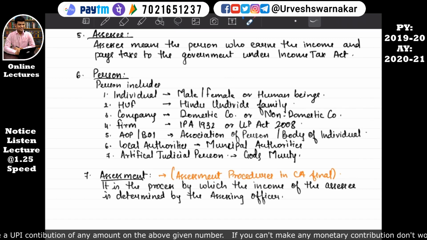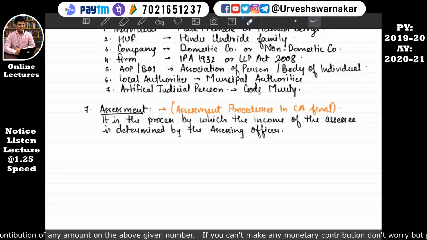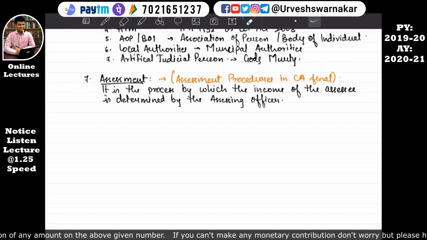Okay, what does assessment mean? Assessment is the process by which the income of the assessee is determined by the assessing officer. Basically, assessment means assessment procedure, and it is majorly covered in CA Final. You will hardly be asked any question at IPC level. So do not worry about what assessment means, but you should know the word assessment, because they have given this as a part of important definitions in basic concepts.